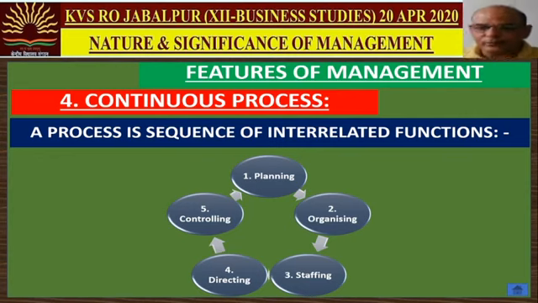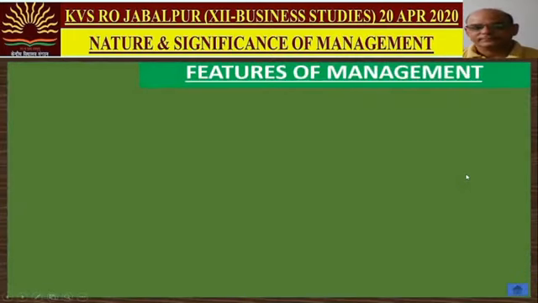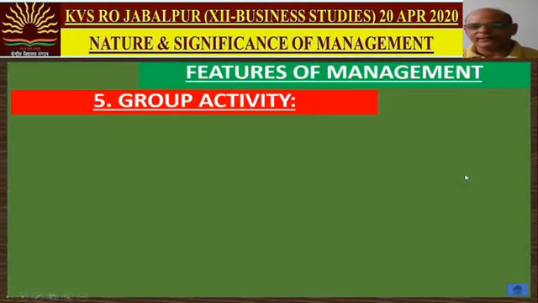So let us continue. So in this way, management is a continuous process. Next feature of management is it is a group activity. Management is the art of getting things done through and with the people. Means plurality of people is necessary in management. अगर मैं अकेला हूँ तो मैनेजमेंट शायद उतना ज़रूरी नहीं है.